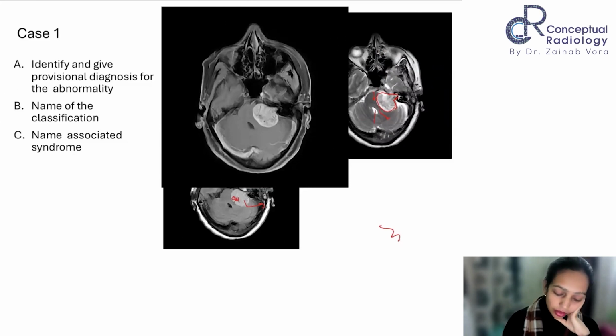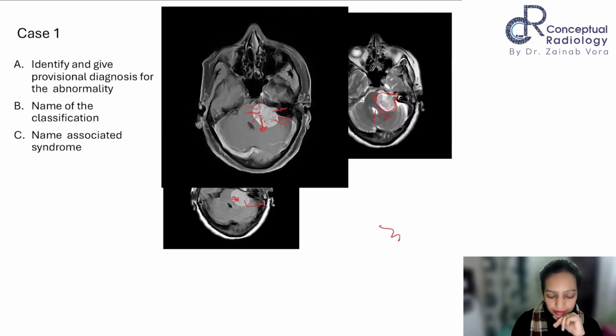If the examiner then goes forward and provides you this sequence, then you can say, this is an axial T1-weighted post contrast image, which shows that the entire lesion is enhancing, a majorly enhancing lesion. However, there are some non-enhancing areas, which might represent cystic or necrotic changes, and certain serpiginous areas, which might represent intralesional vessels. All right. And then you will go ahead and say that based on the above said findings, my provisional diagnosis is a left-sided vestibular schwannoma.